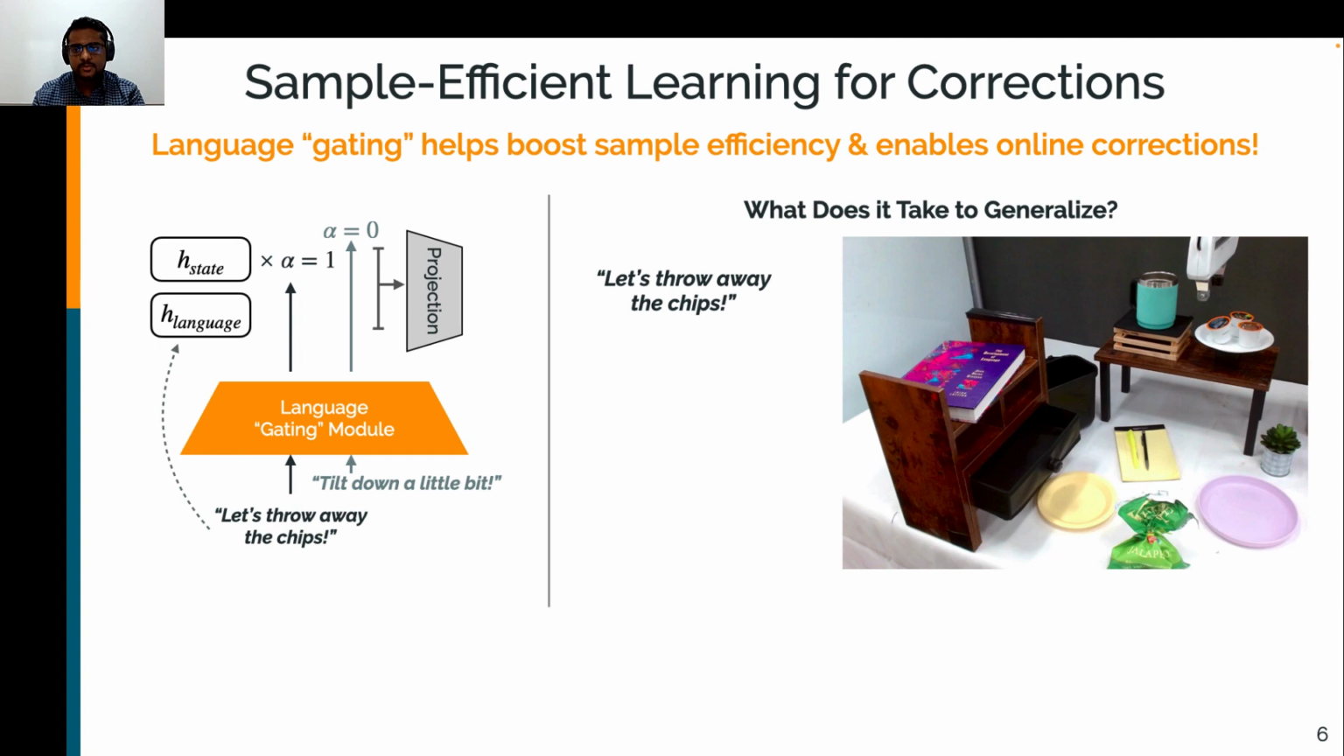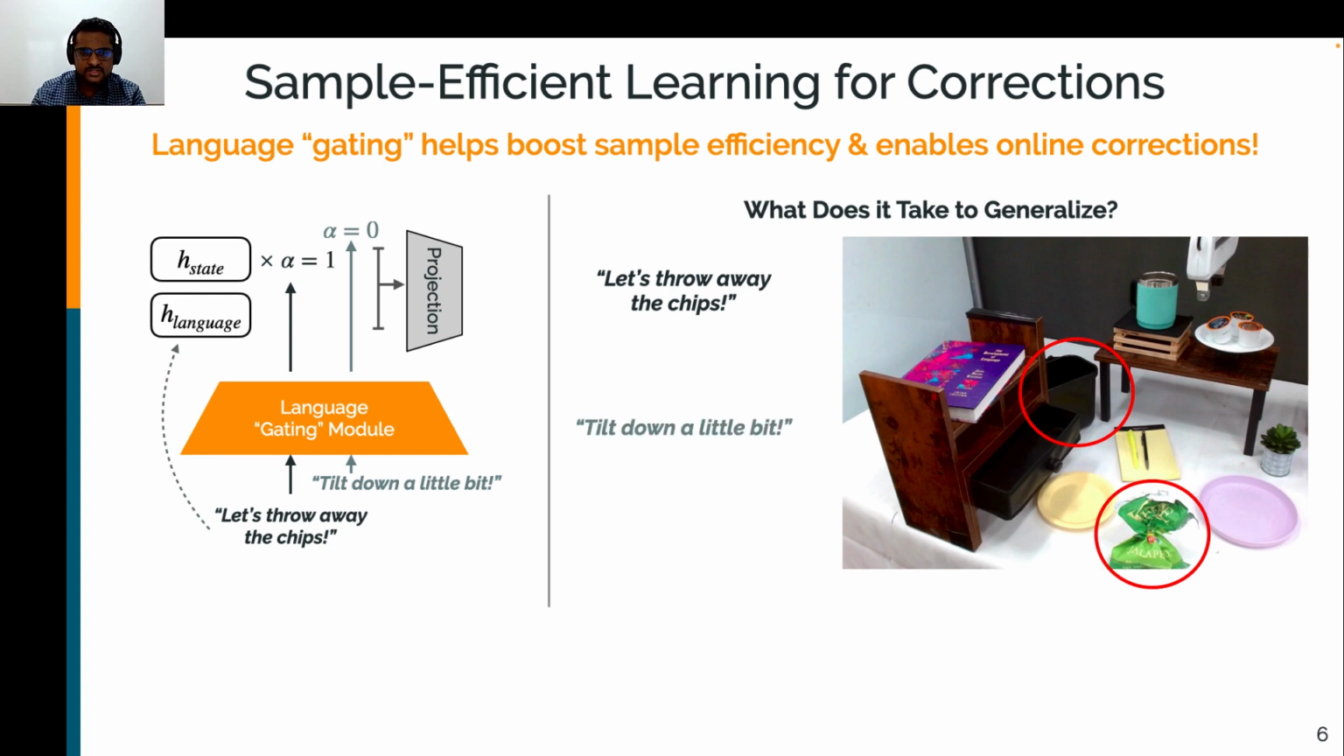Let's consider the language "throw away the chips," and ask what we need to look at or pay attention to in the environment to facilitate generalization. Minimally, we need to localize the bag of chips and trash can, and maybe some other obstacles in the scene to avoid collisions. In general, though, this language utterance is highly tied to the state of the environment.